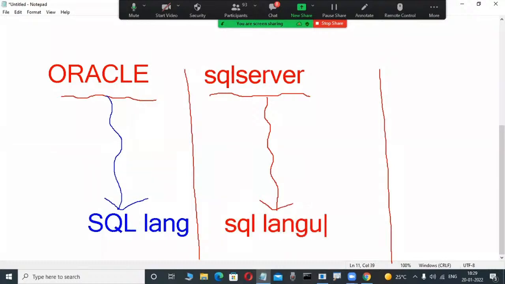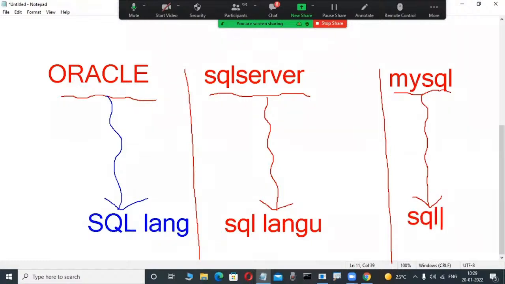Again, many people in my company use MySQL. MySQL is also a relational database product, and it is open source. Employees working on MySQL operate the database using SQL as well. So the SQL language is a universal language. Now, what is my doubt? Otherwise, so many people are attending this demo class.